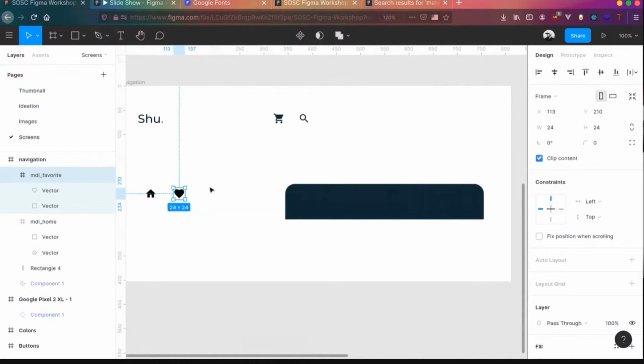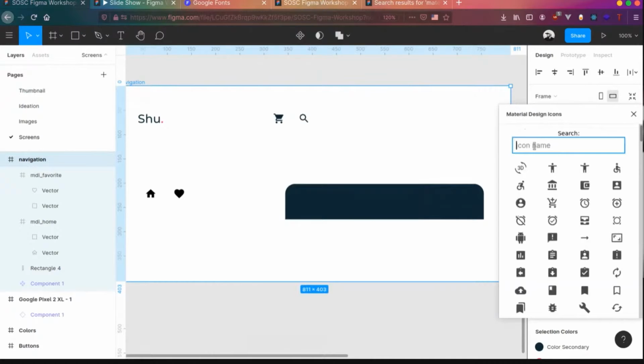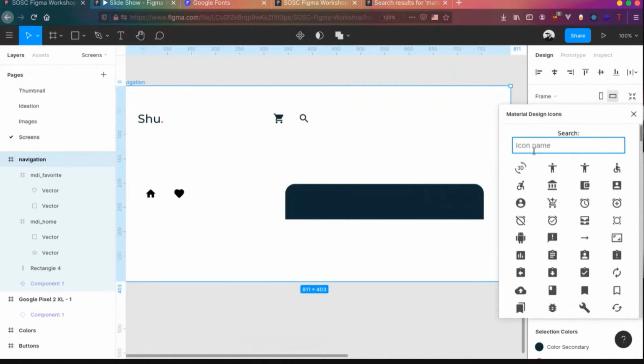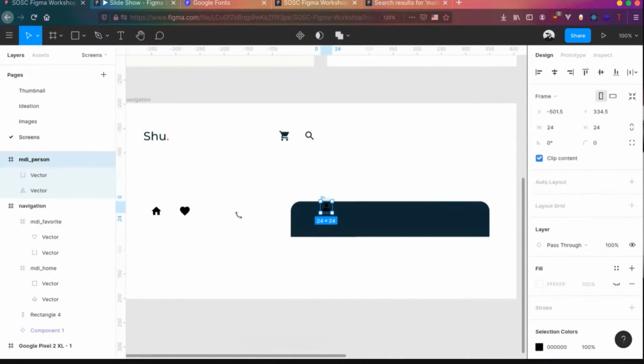And the third icon is the profile icon. Plugins, material icons, and profile. Not profile, we don't have a profile icon, we have a person icon in material design, so we can use that. Keep it at the sides. So we have icons over here.